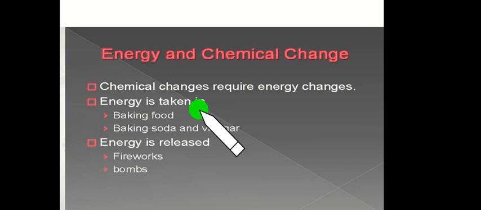Now, energy and chemical change. Chemical change requires energy changes. Energy is taken in when baking food. If we are baking anything, we require some heat energy, or baking soda and vinegar, for this reaction requires some energy. Energy is released when we are burning, or doing fireworks or bombs. It releases energy.